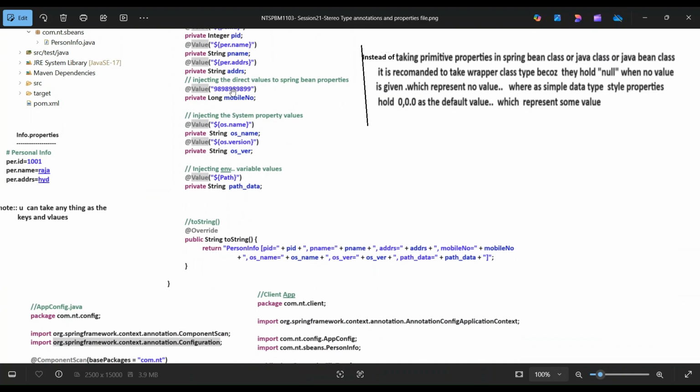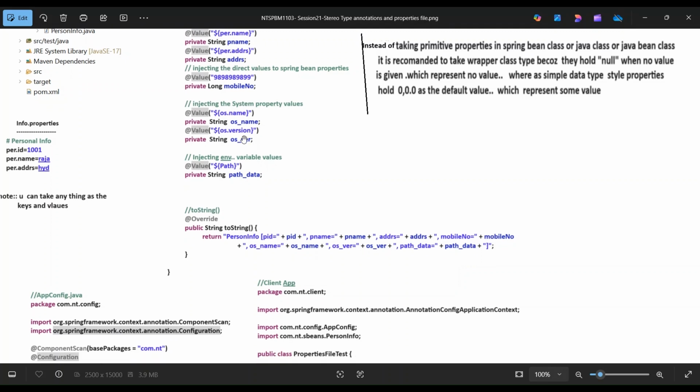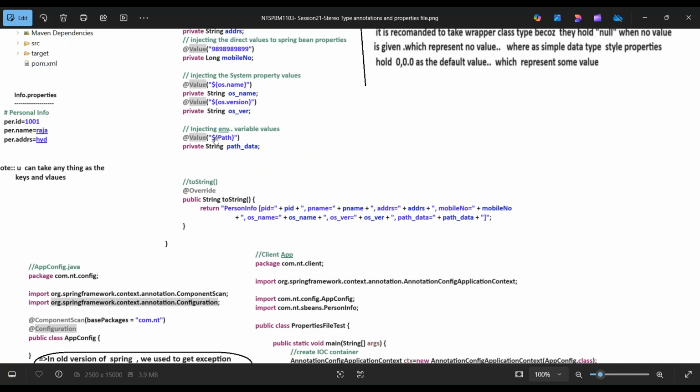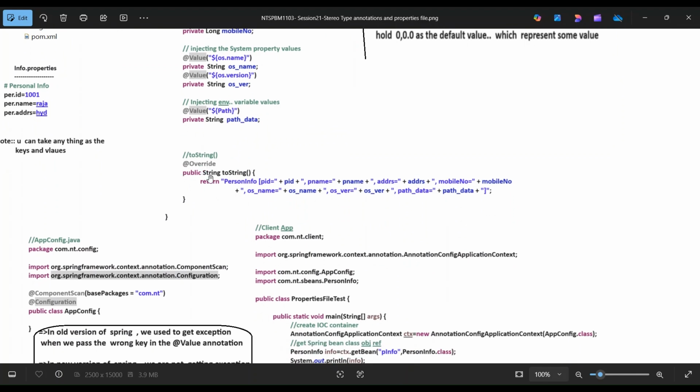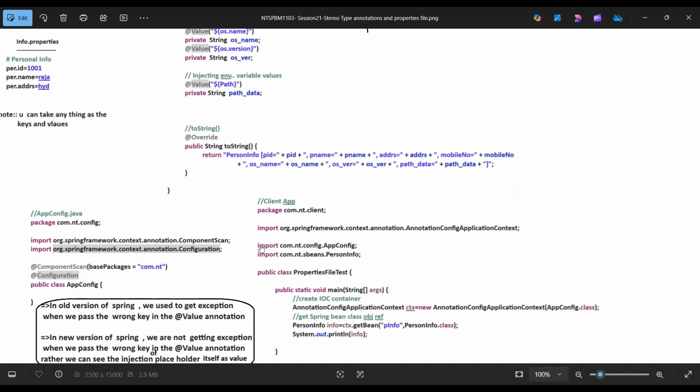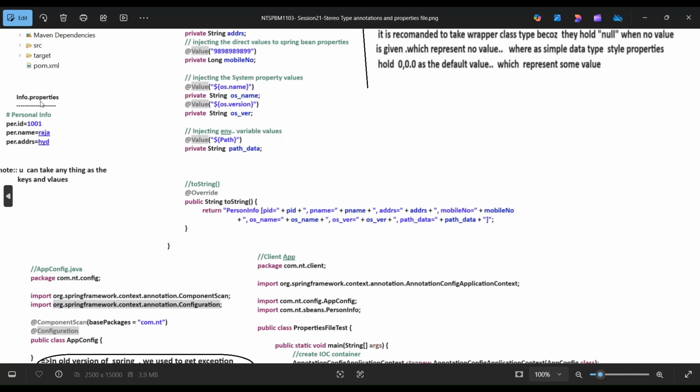So we inject the mobile number, the OS name with @Value os.name, and the version with os.version, and the path is also injected. Then we override the toString method, returning the personal info data. Coming to the properties file, info.properties, has per.id, per.name, per.address.